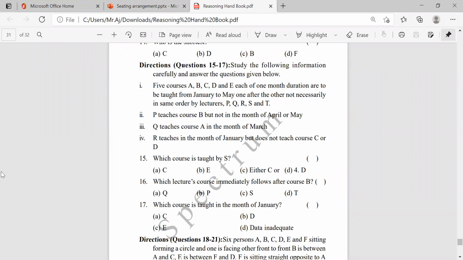Now, first trying to solve this. How many are there totally? I'll take this one.